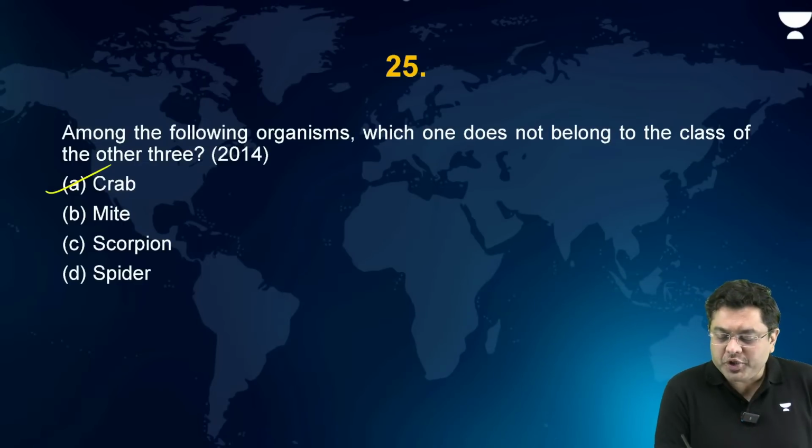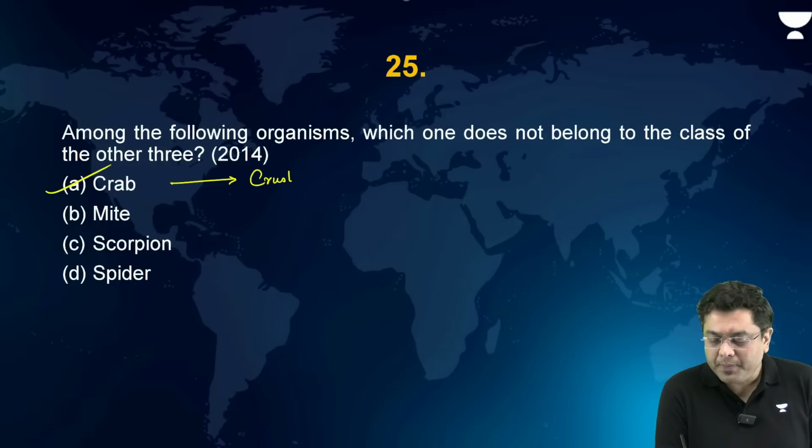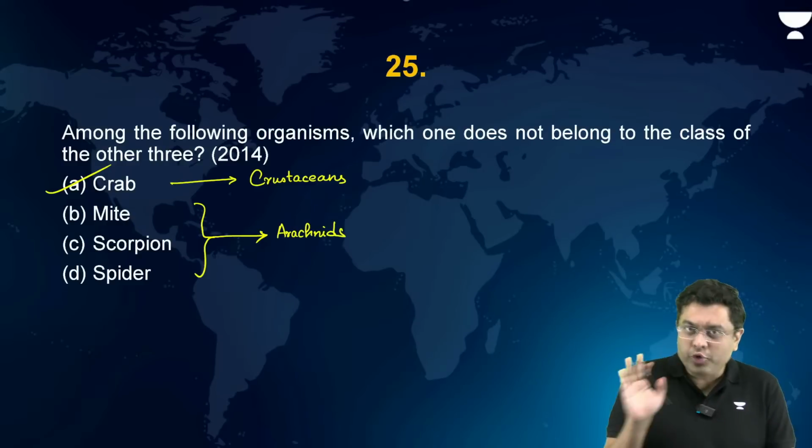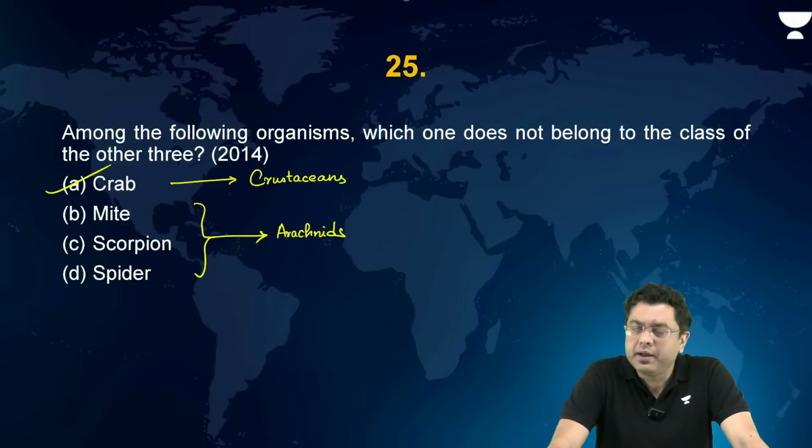Crab belongs to the species of crustaceans, whereas the remaining three belong to the category of arachnids. If you did not know it till today, at least today you know it, so you are better prepared for the question if it is asked.